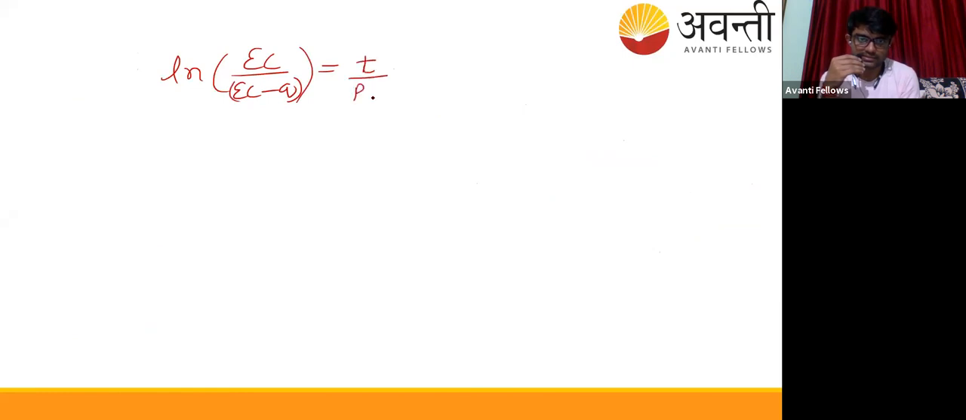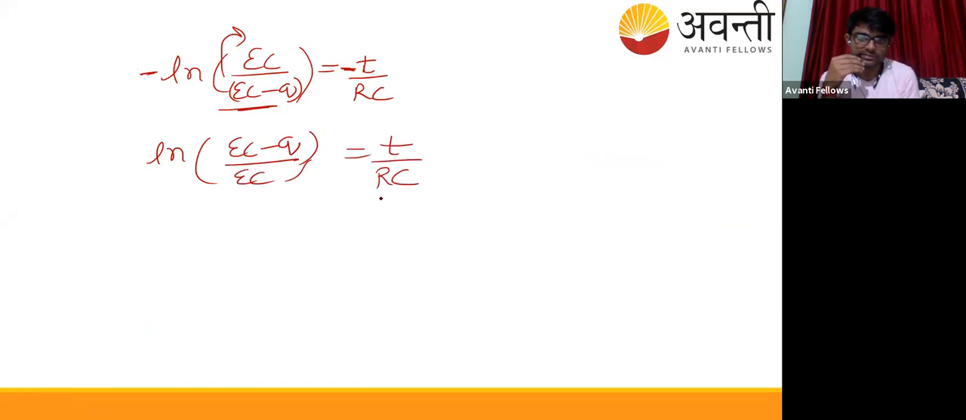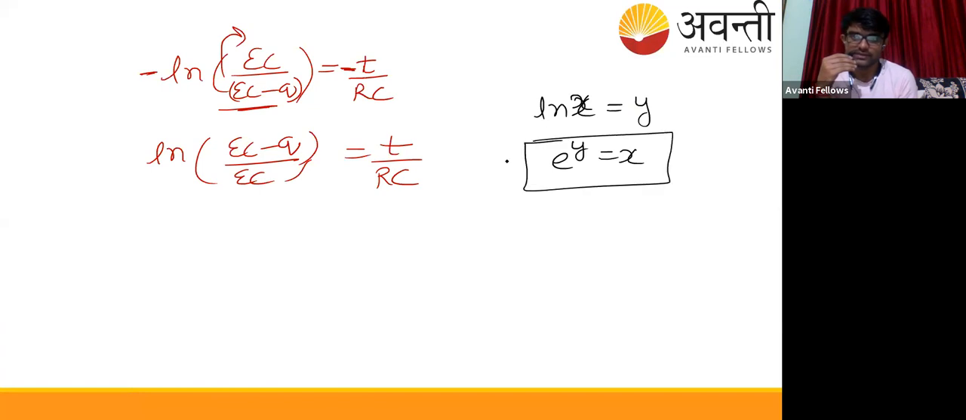And if I introduce a minus sign on both sides, the order will get reversed. This will come out to be (EC - Q)/EC equals t/RC. So we know that if ln x is y, it can be written as e^y equals x. So the same I'll write here, treating this as y and this as x.